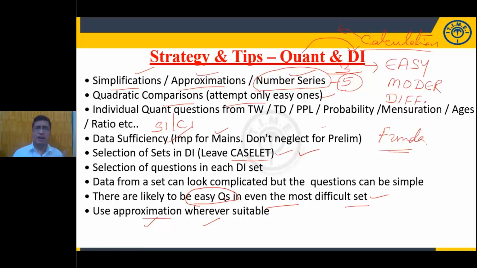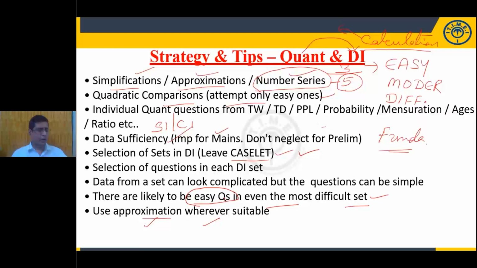In order to answer the question in less time and attend more questions, you need to develop a quality. You need to inculcate a habit of doing the same calculation without using pen and paper. Am I clear? So you need to practice this type of activity.